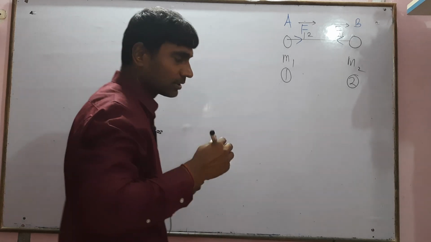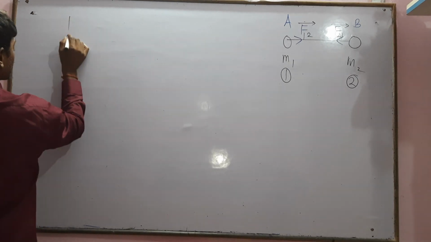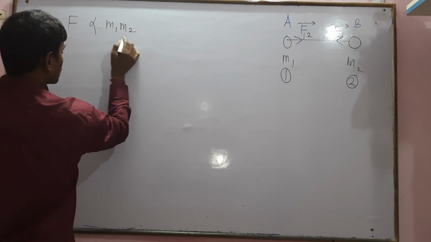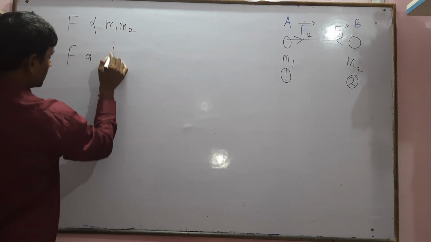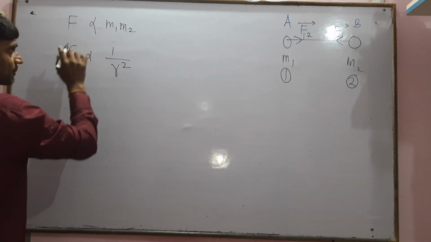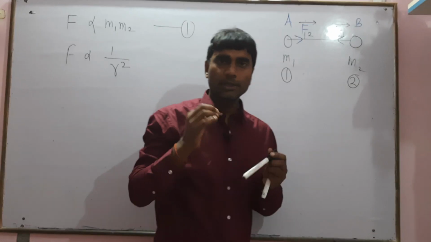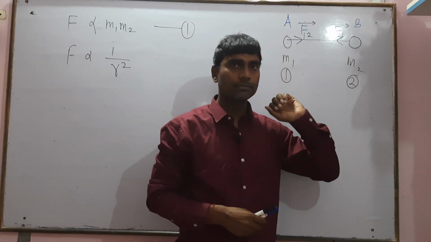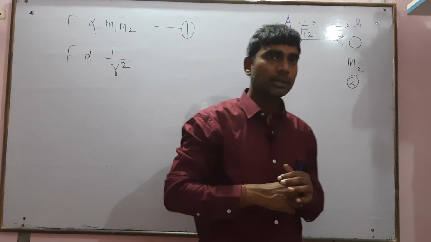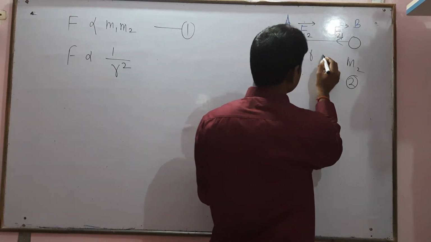In these questions, the force is always proportional to m1 into m2, and the force is also inversely proportional to the square of the distance. So the force is directly proportional to m1 m2. If two masses m1 and m2 are given, then the force is directly proportional to the product of m1 and m2. And the distance between m1 and m2 is, let us suppose, small r.